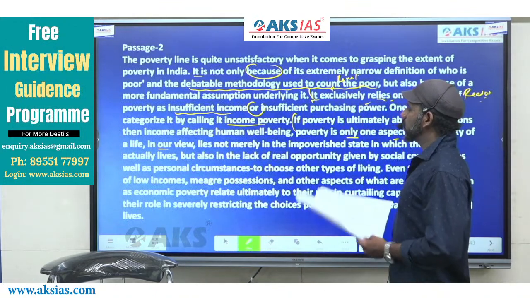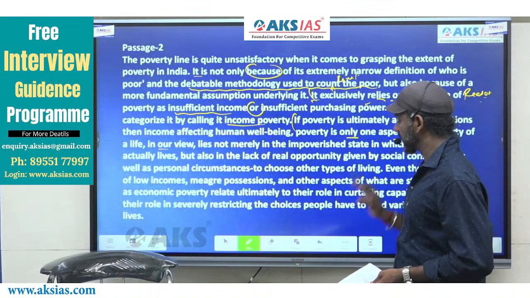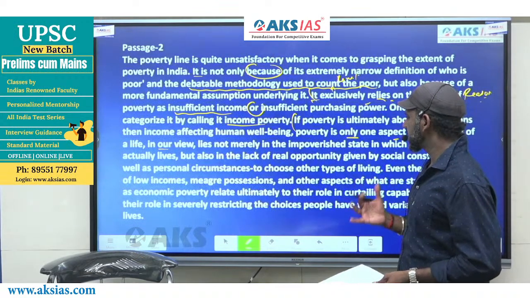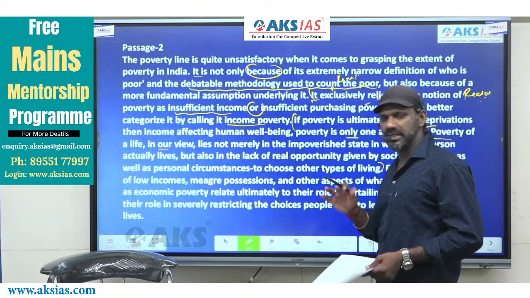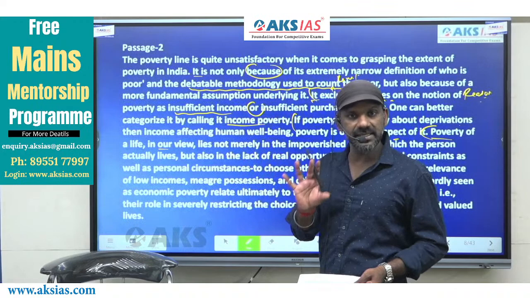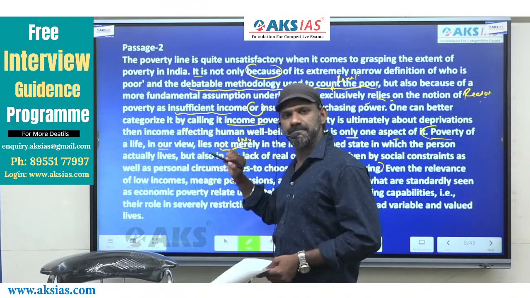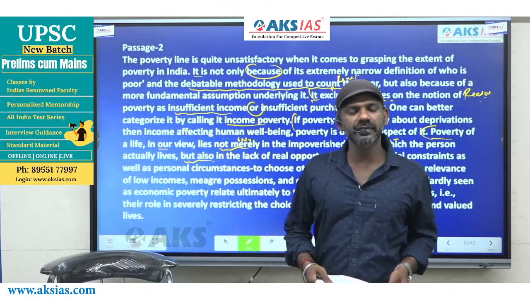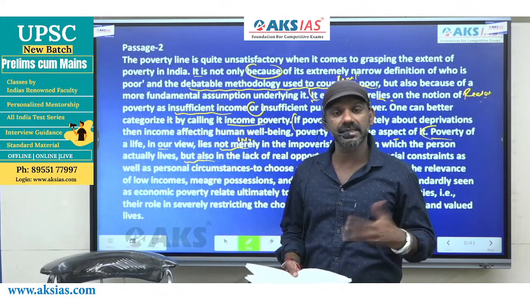Poverty of a life, in our view, lies not merely in the impoverished state in which the person actually lives, but also in the lack of real opportunity given by social constraints as well as personal circumstances to choose other types of living. This much is completely fine. Here we have two entities connected by a support indicator. Not merely is the same as not only, followed by but also. Not only will be followed by but also, in fact. And not only but also connects two ideas. It is a support indicator.